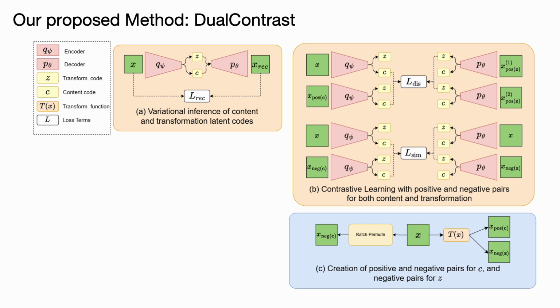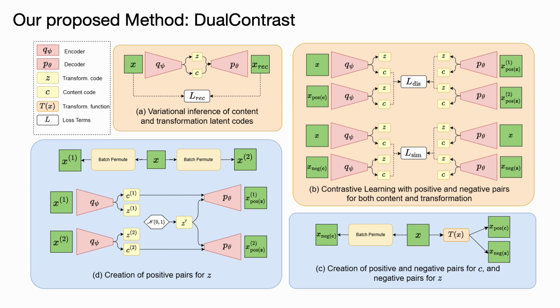To create a positive pair for content, we designed a novel strategy. Since it is not possible to perform conformation-like transformation directly in the data space, we depend on the latent space. We obtain two batches of samples by permuting the sample batch, then infer the content factors for each permuted batch sample. We sample a transformation factor from a random normal distribution and use it together with an inferred content factor to decode positive pairs with respect to transformation.